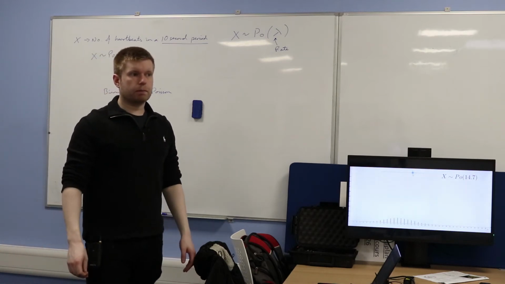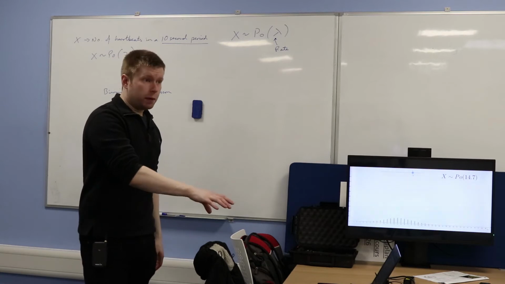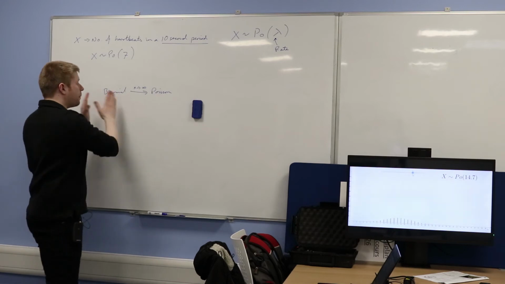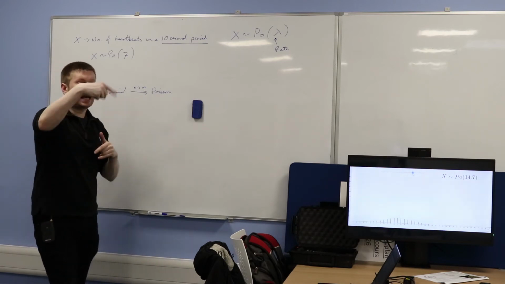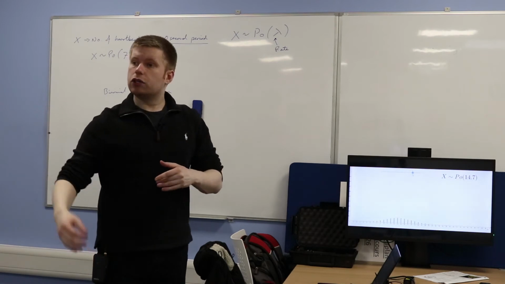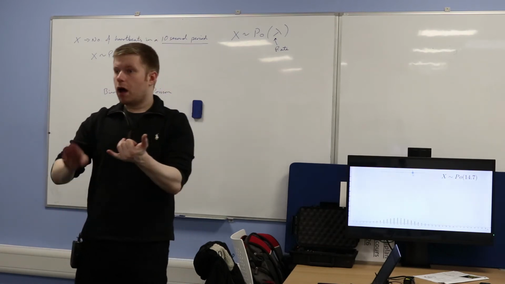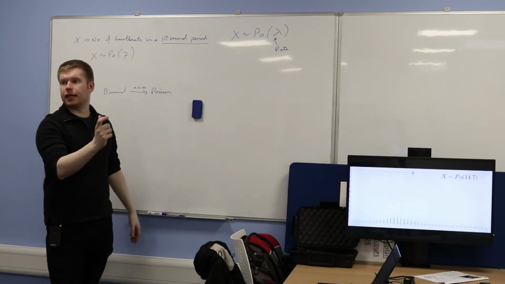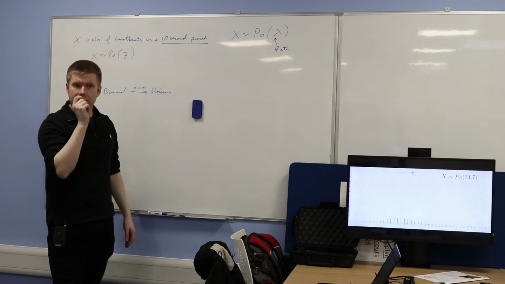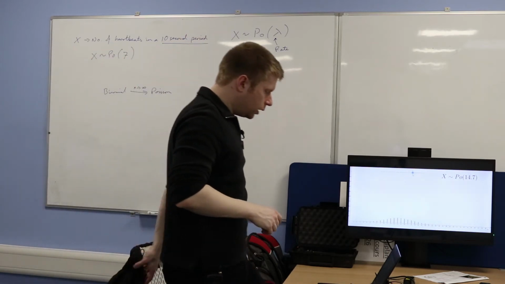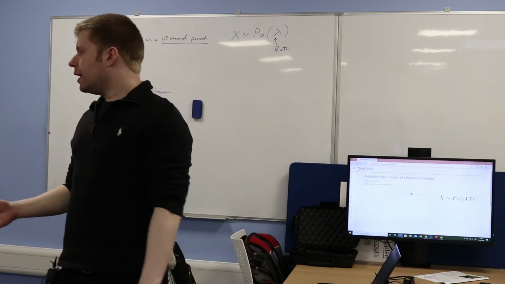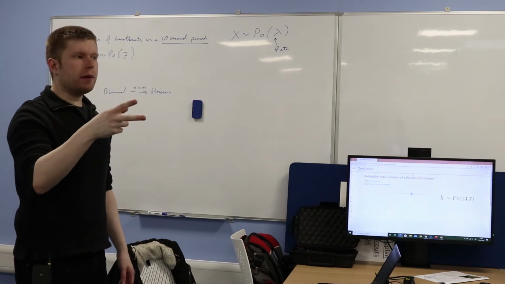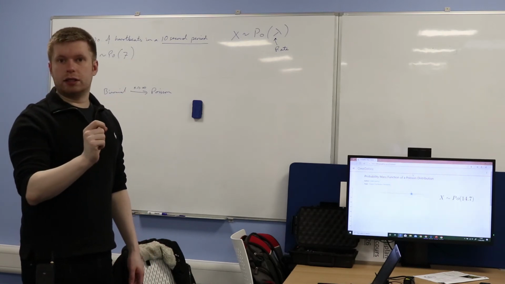So the formula will be different from this. And actually the way we consider the formula for a Poisson distribution, you can see it in the slides, is literally by thinking about a binomial situation and what happens as that gets bigger and bigger and bigger. So, a key word: approach and become. Approach means it starts to take on the characteristics of this thing. Becomes means it's exactly the same as this thing. There is a subtle difference there. But the main thing I want you to take away is that even though we've been talking about two different things today and yesterday, Poisson distribution and binomial distribution, they are related to each other.